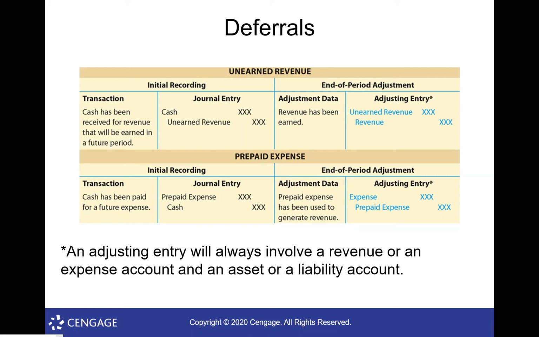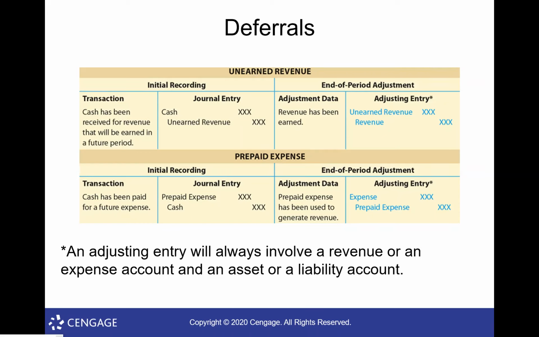And a credit to the revenue account. So think about what that means. It means the liabilities decrease with the debit. So the liability, unearned revenue, is going down and the revenue is going up. So let me talk through one more time what's happening.